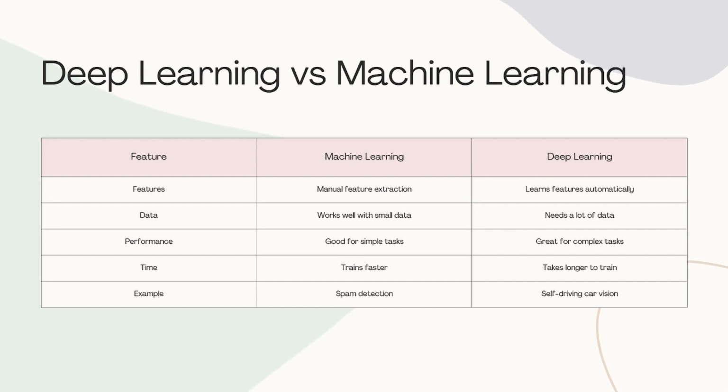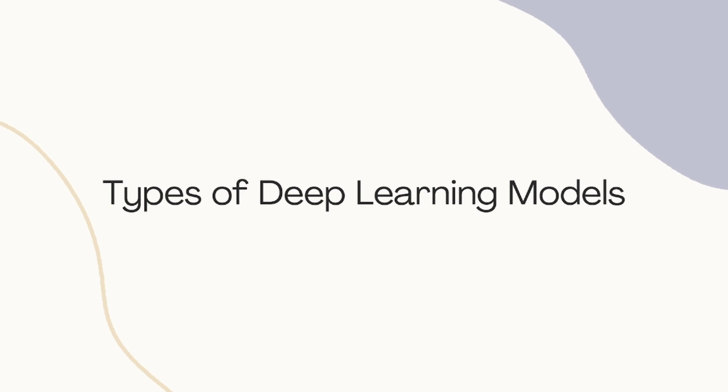Types of deep learning models. Let's quickly touch on popular deep learning architectures. ANN, artificial neural networks: the basic form, used in many tasks. CNN, convolutional neural networks: great for image processing. RNN, recurrent neural networks: great for time series, text, and audio. Transformers: used in ChatGPT, BERT, and language models. We'll explore each of these in future videos.